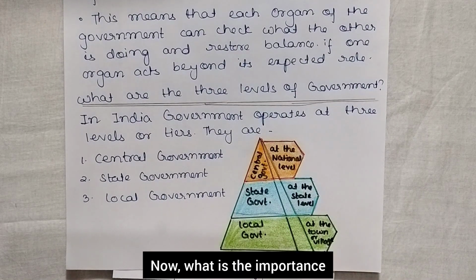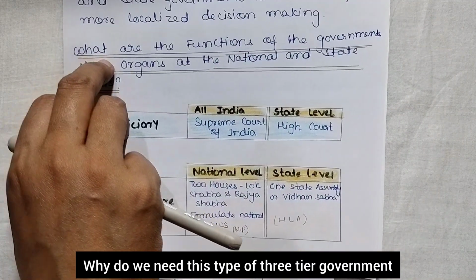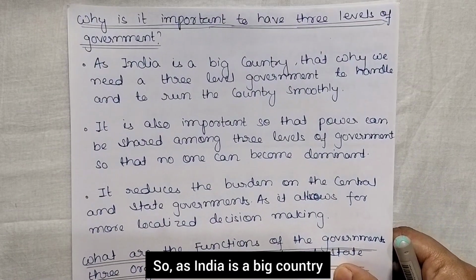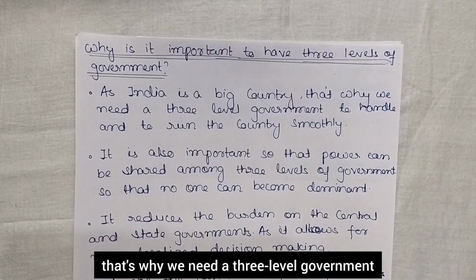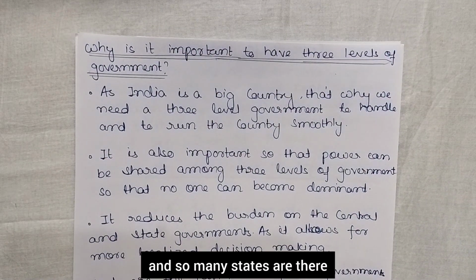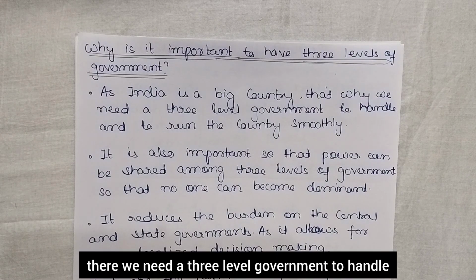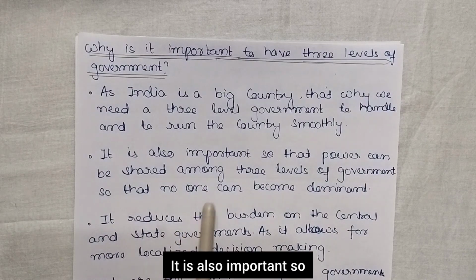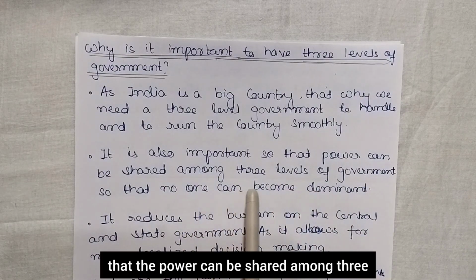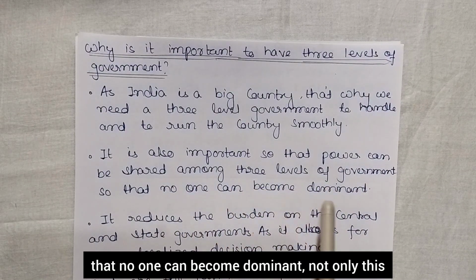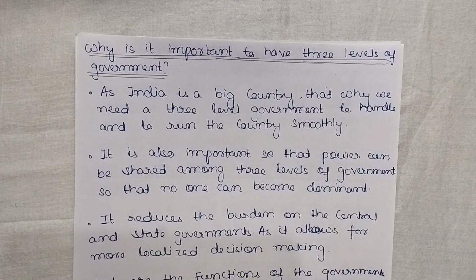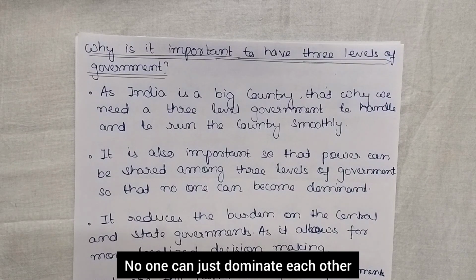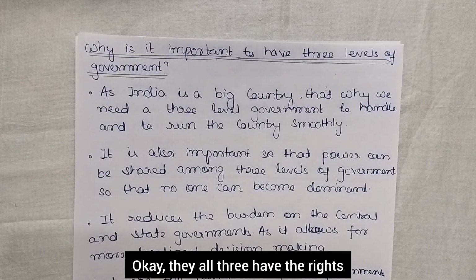Now what is the importance? Why do we need this type of three-tier government? Let us see. As India is a big country, we need a three-level government. Since the population is big and so many states are there, we need a three-level government to handle and run the country smoothly. It is also important so that power can be shared among the three levels, so that no one can become dominant. If powers are divided among the three, no one can dominate the others. They all three have rights.